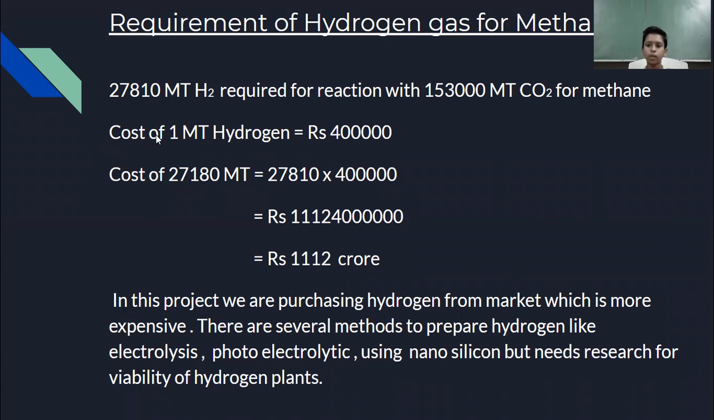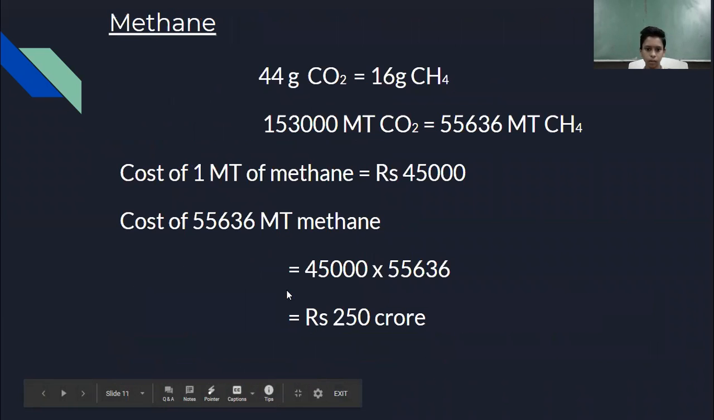But if we are able to make the hydrogen in the factory, it would be a bit less expensive. And there are several methods for the preparation of hydrogen, like electrolysis and photoelectrolysis using nanosilicon, but it needs research and viability for hydrogen plants.